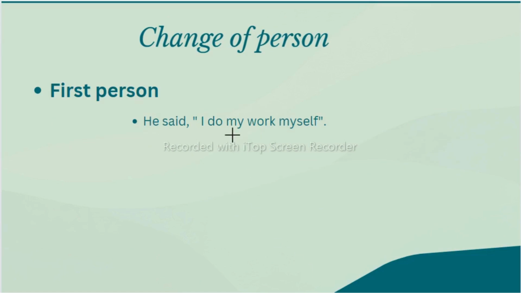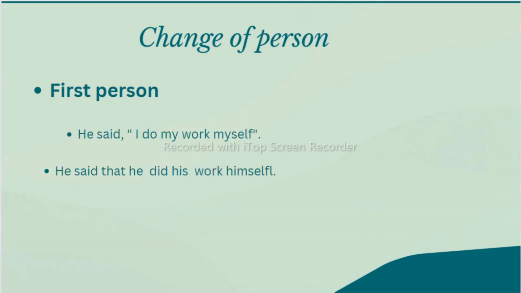For example, just now I said you should look at the reported speech. If first person is there, meaning after inverted commas you have first person, then what should you see? You should see the subject of the reporting speech. If you find I, first person, here: I do my work myself. So how should we change it?